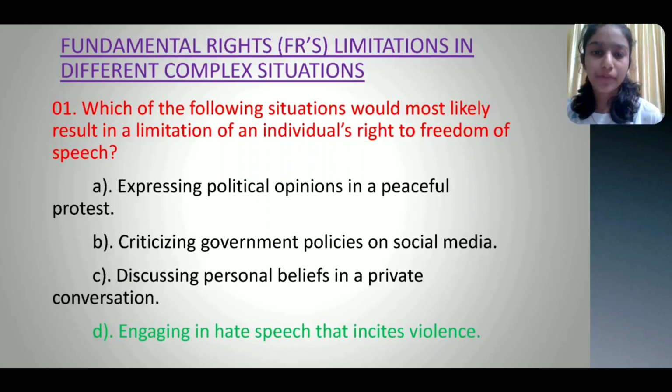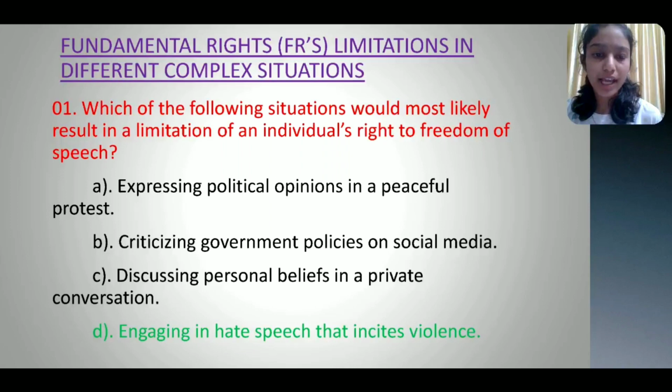Next topic: the fundamental rights and their limitations in different complex situations. Question 1. Which of the following situations could most likely result in a limitation of an individual's right to freedom of speech? Option A. Expressing a political opinion in a peaceful protest.